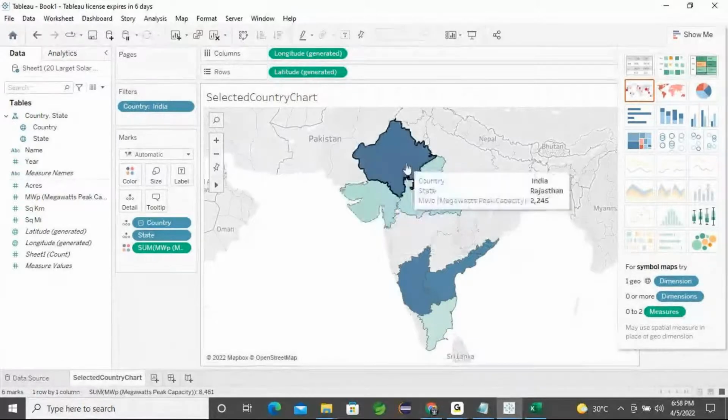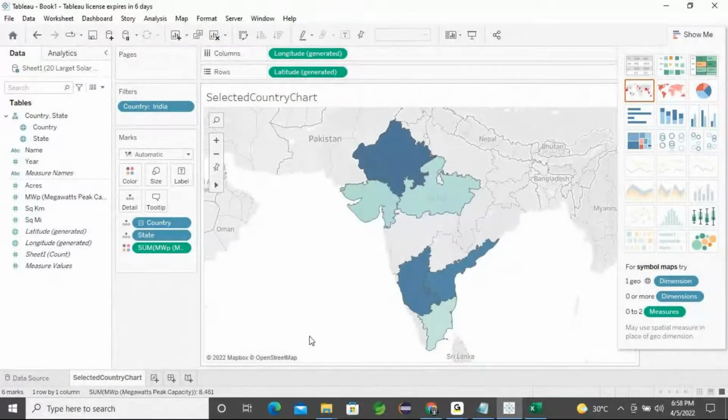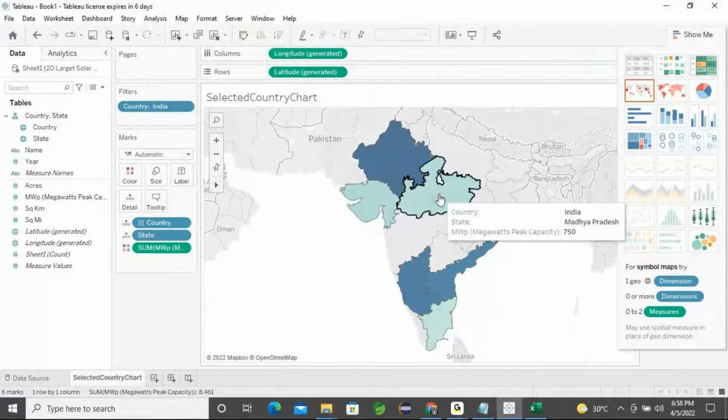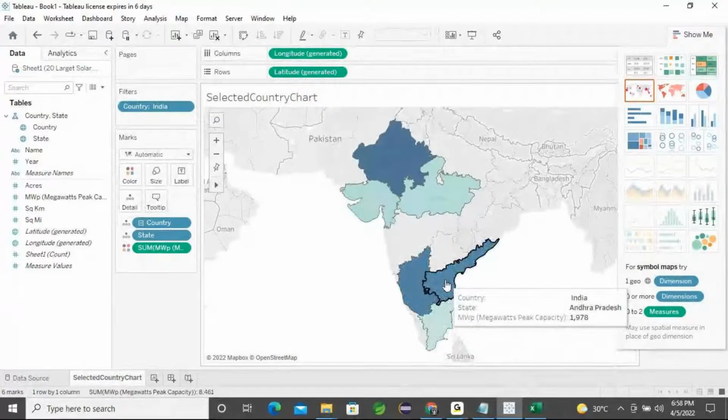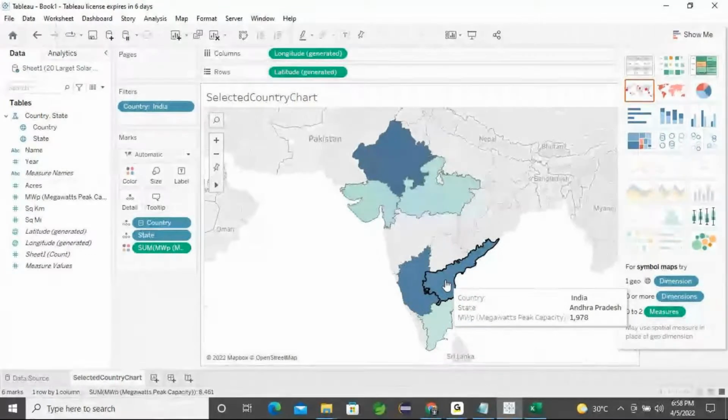I told you a total of seven solar parks are there. Okay, right: one, two, three, four, five, and six, because Andhra Pradesh has two parks. At that moment they get merged into one, so we couldn't get it separately.